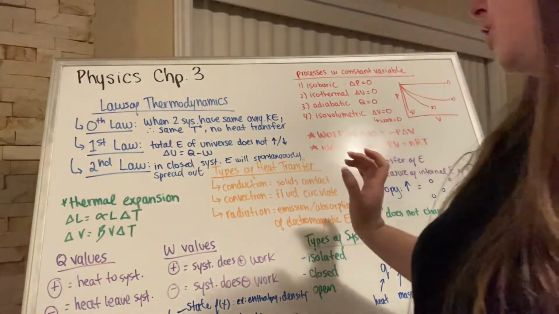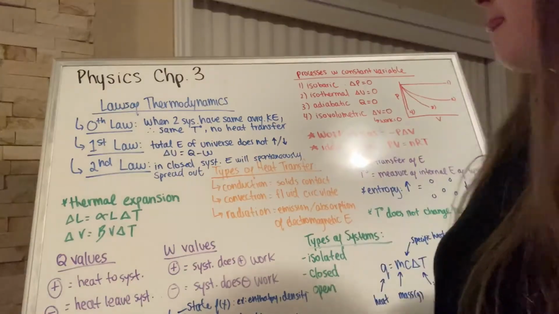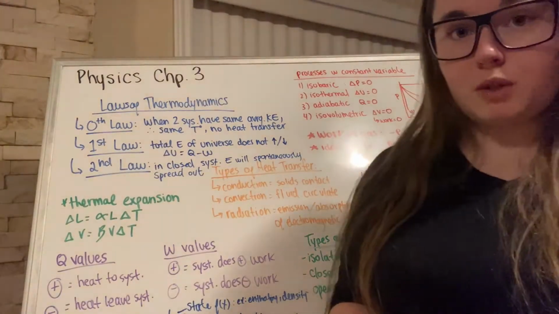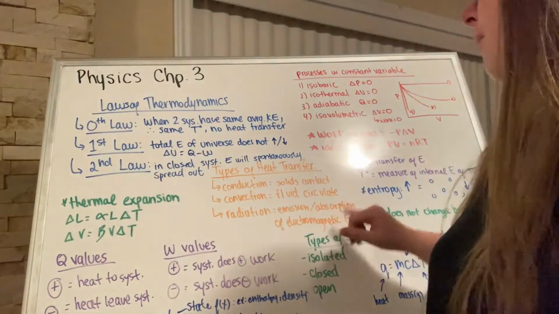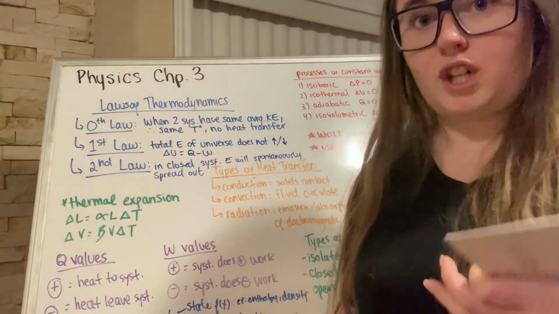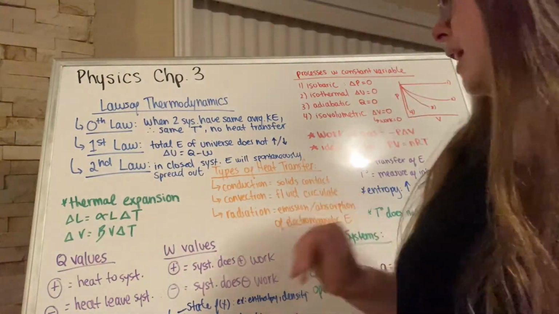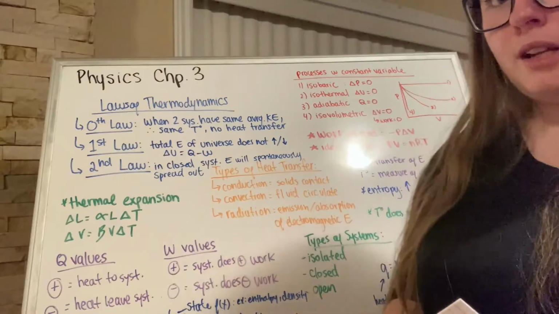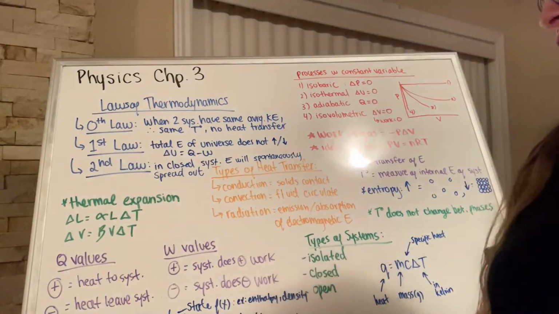So let's move on to our types of heat transfer. There is conduction, which is when two solids are in contact. Then we have convection, and that is the circulation of fluids. And then we have radiation, which is the emission or absorption of electromagnetic energy.